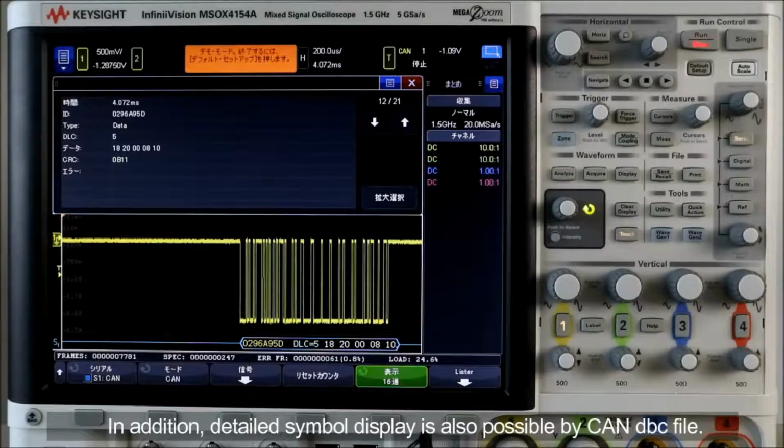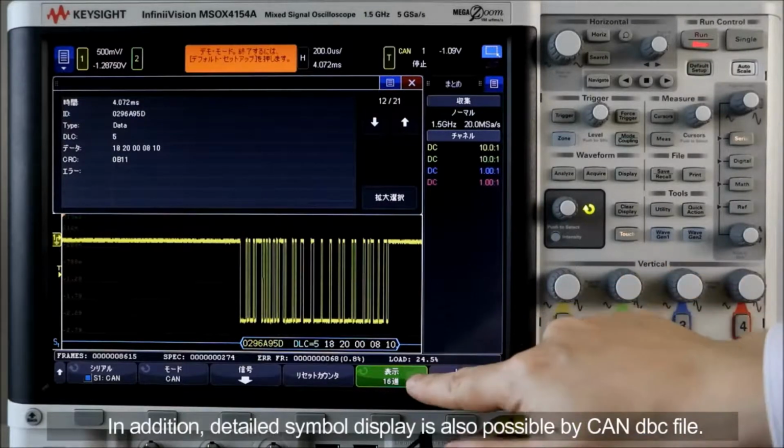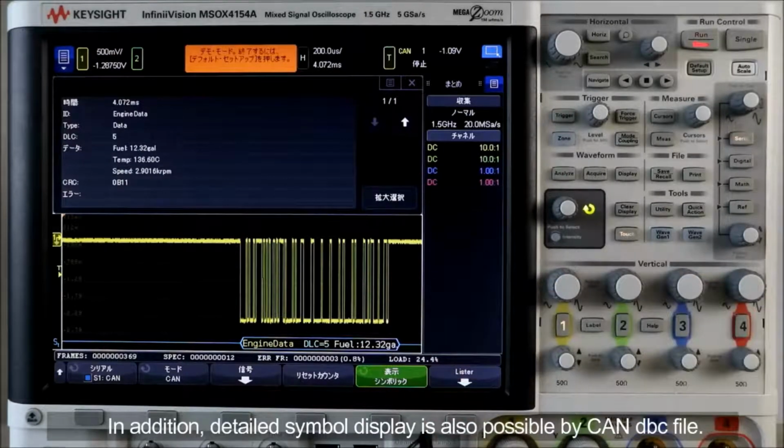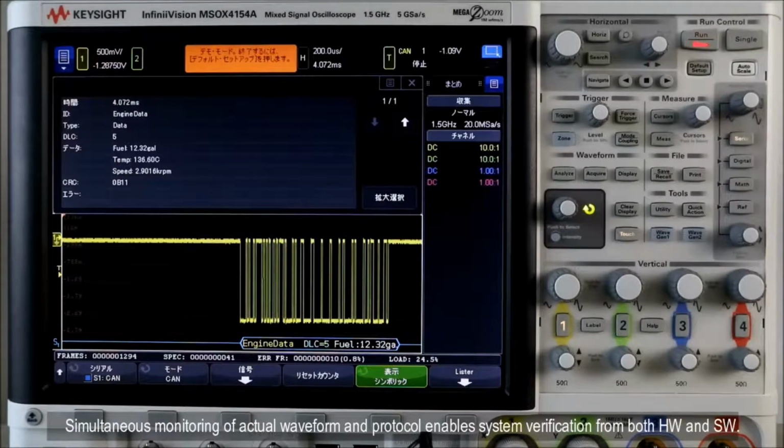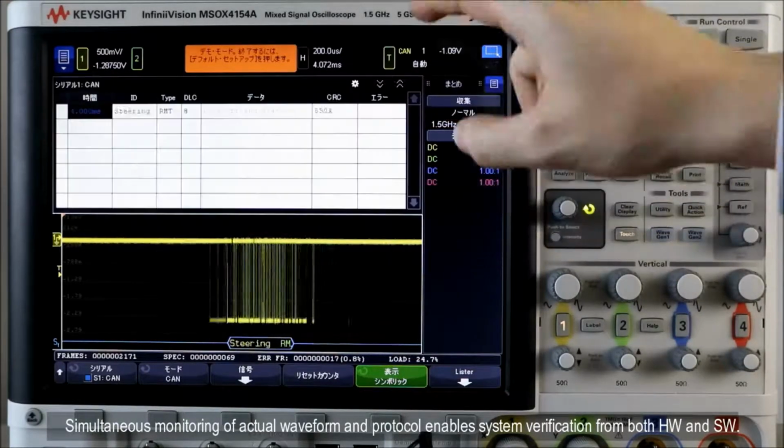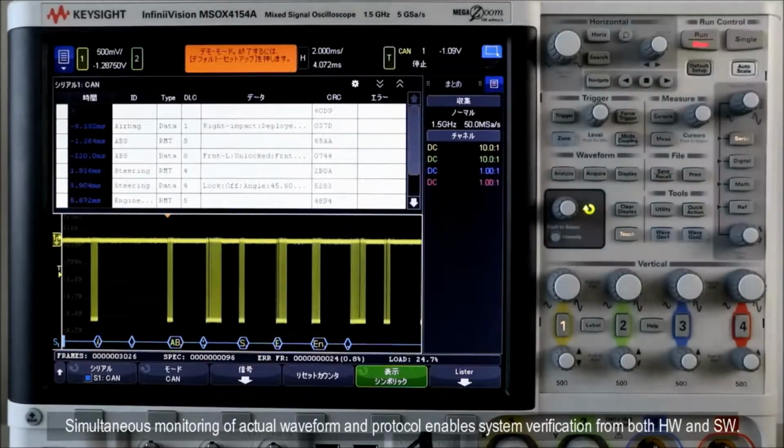In addition, detailed waveform display is also possible with a CAN DBC file. Simultaneous monitoring of actual waveform and protocol enables system verification from both hardware and software.